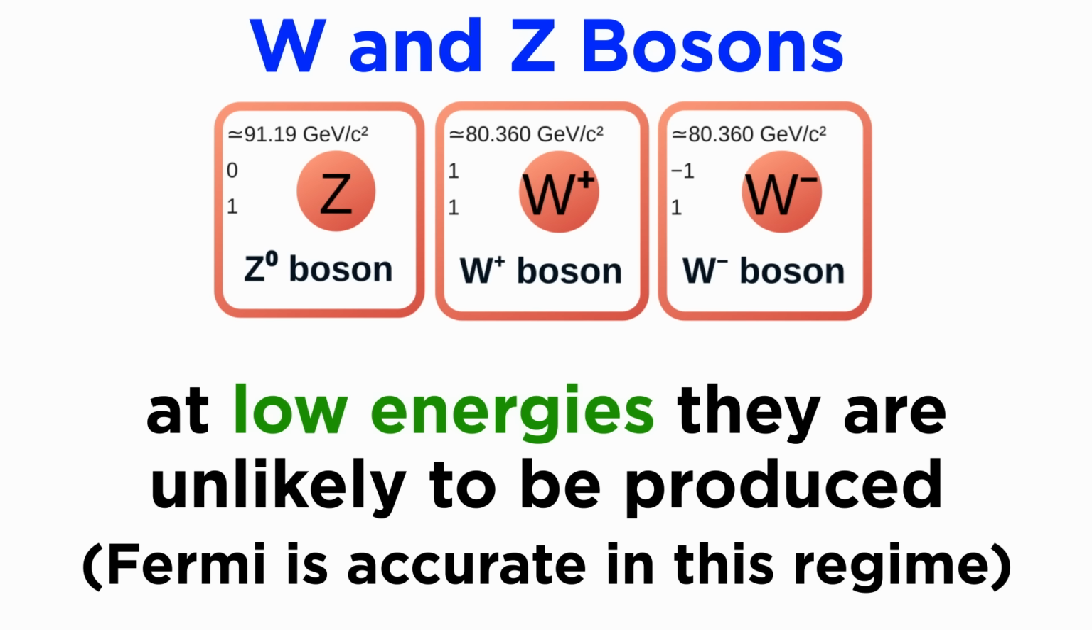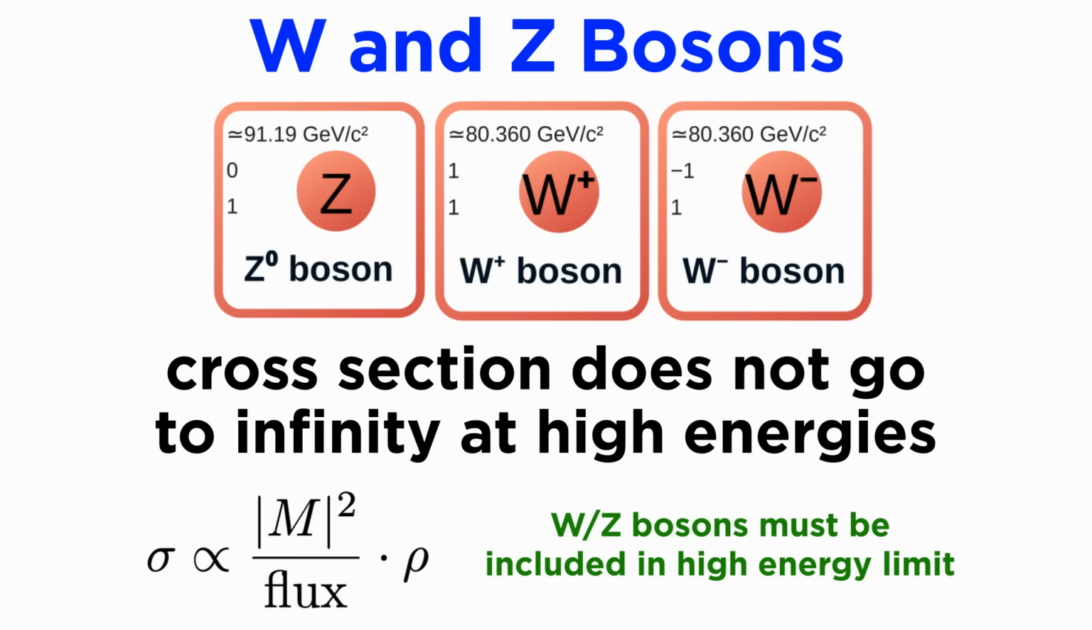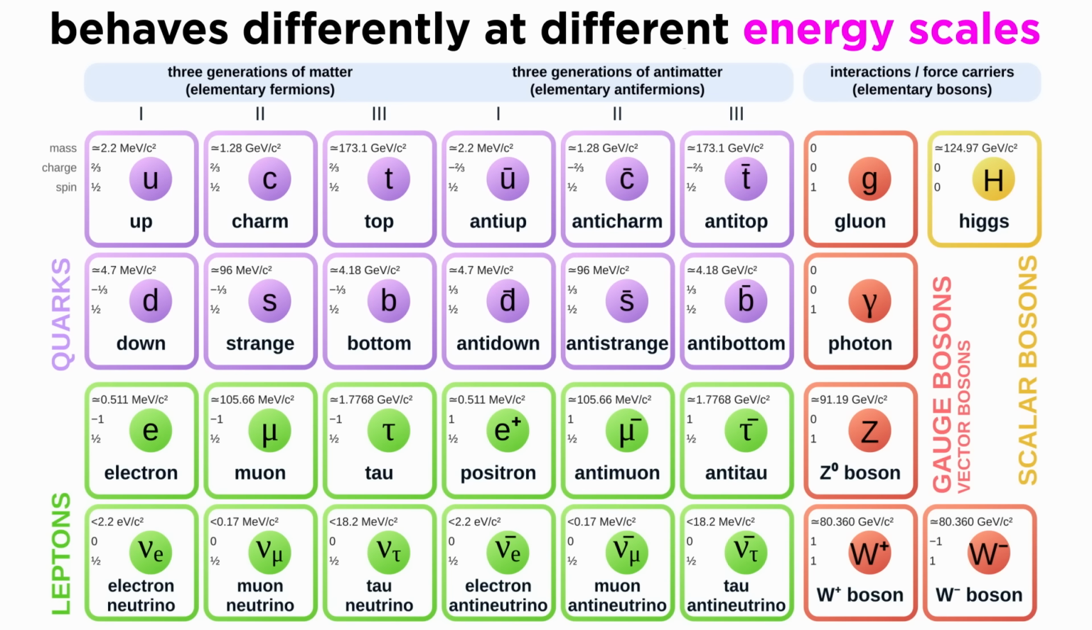First, at low energies, these bosons are extremely unlikely to be produced. This means that Fermi's four-point theory is effectively accurate in the low-energy regime. Second, the mass term in the cross-section formula prevents the cross-section from going to infinity at high energies. This highlights the importance of including the W and Z interaction mediators in the high-energy limit, and shines a light on another interesting part of the standard model of particle physics. While the ultimate goal is to create a theory that is accurate and detailed for all energies, the standard model often behaves differently at different energy scales. This allows physicists to use more simplified versions of theories in certain cases.